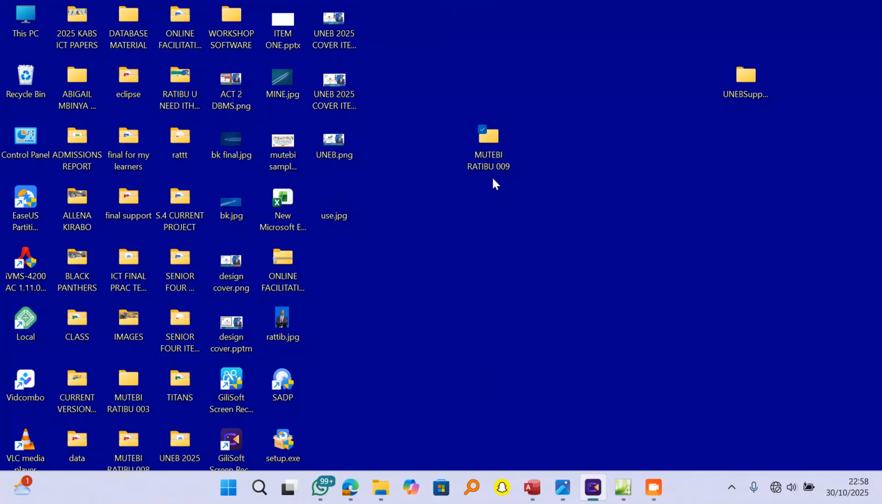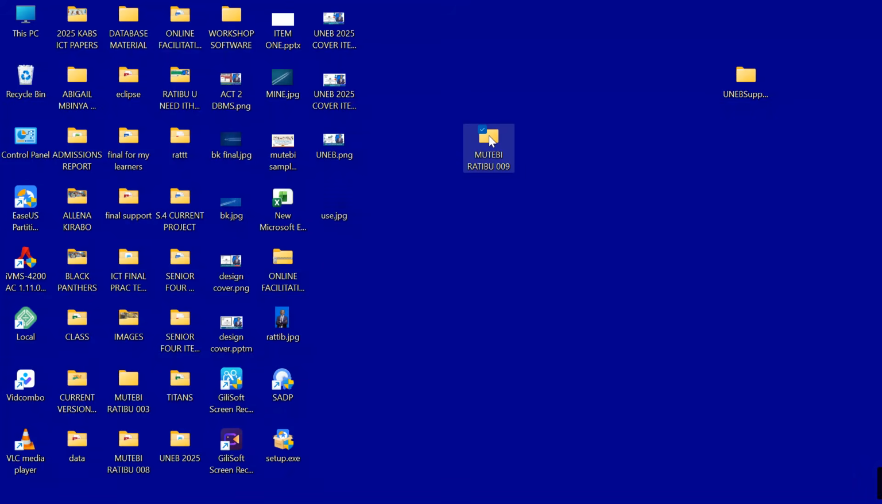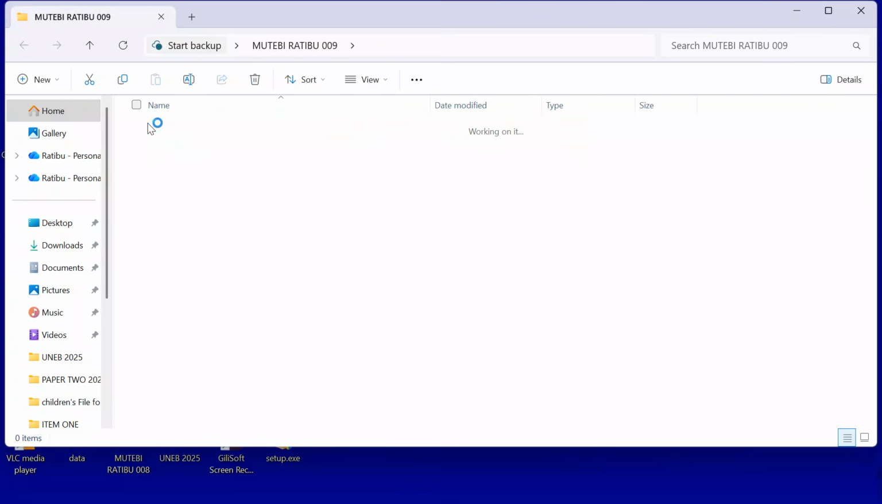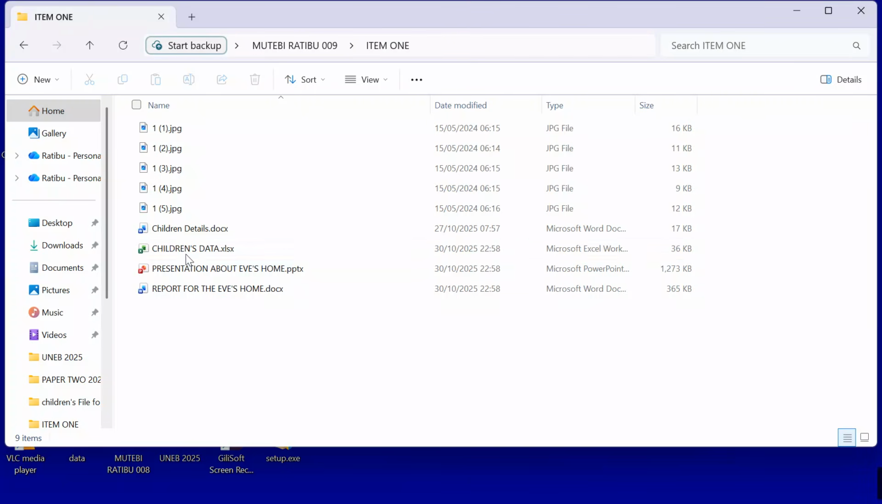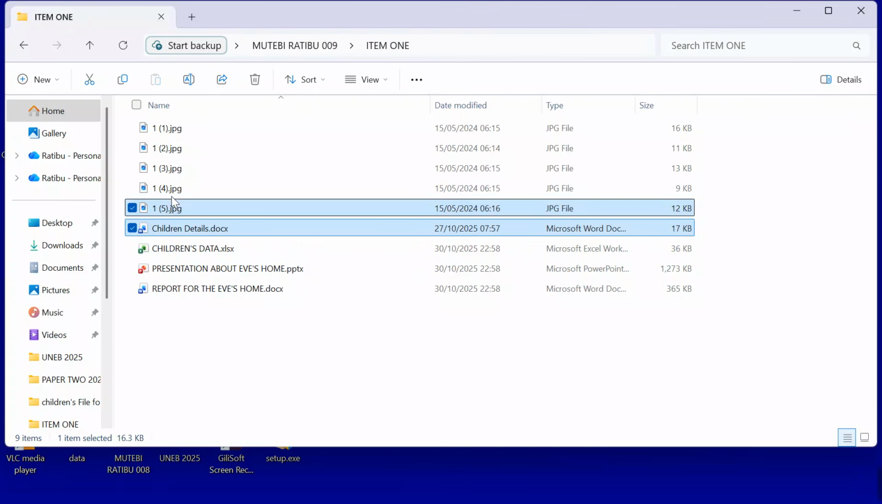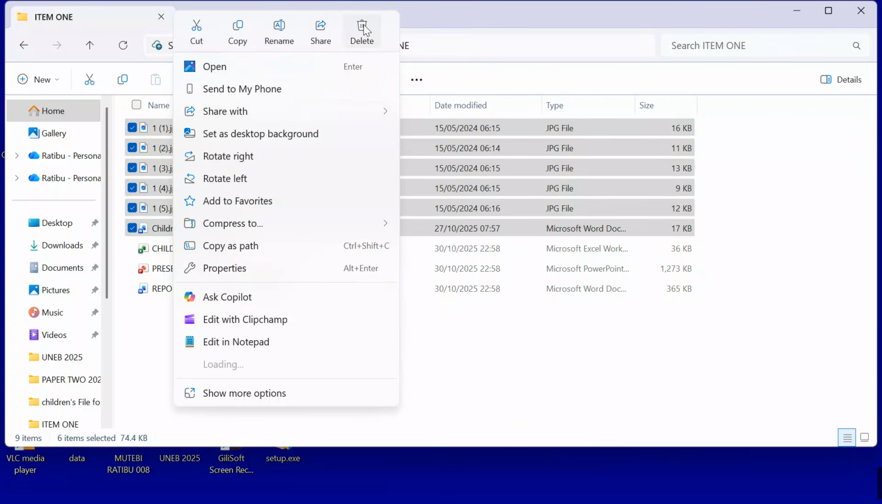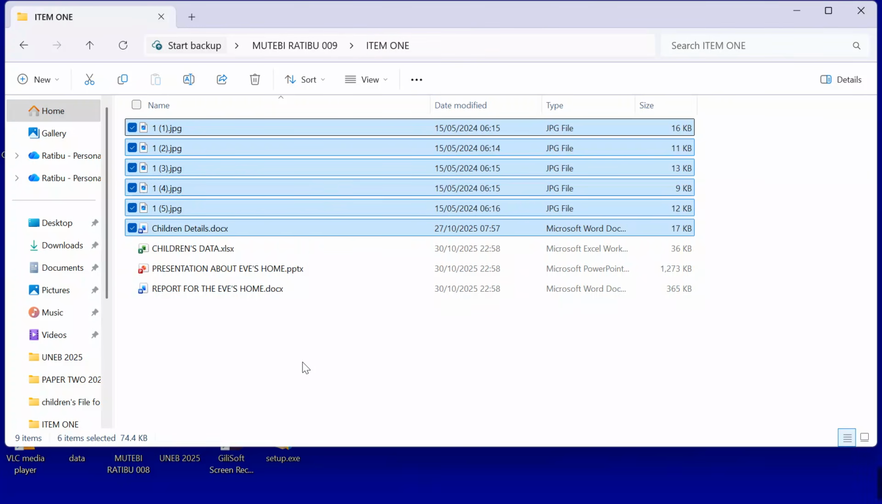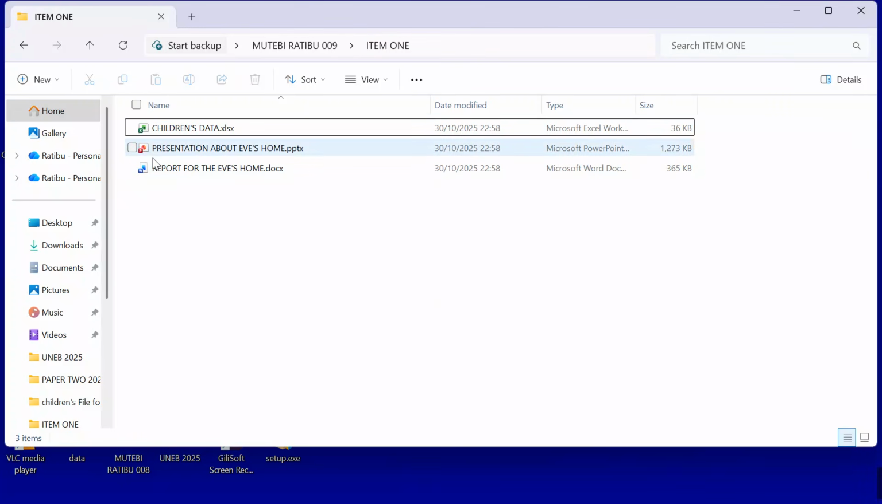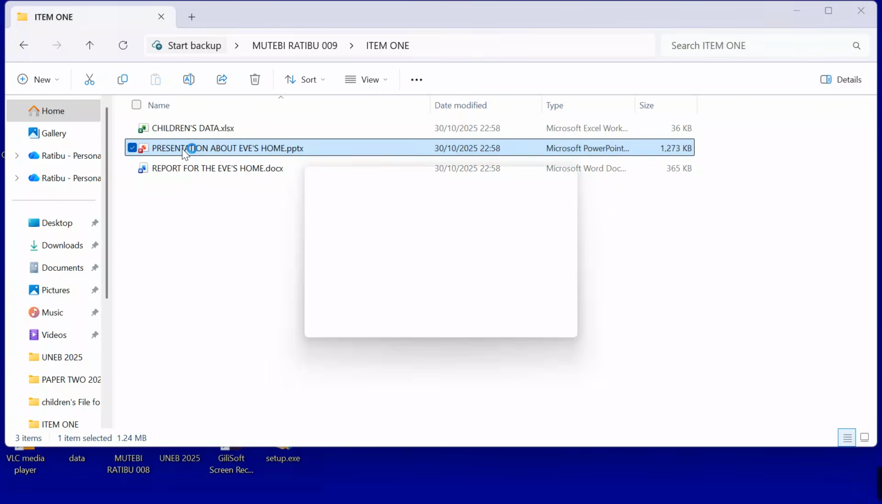So now I will say my item 1. It is over here. I want to remain with what I want the item evaluators to mark. I will highlight everything that I don't want them to see, right click and choose the option delete. So I remain with the report, the data manipulated, and the presentation. These are the files that I'm going to be presenting for the people that will be marking my work.